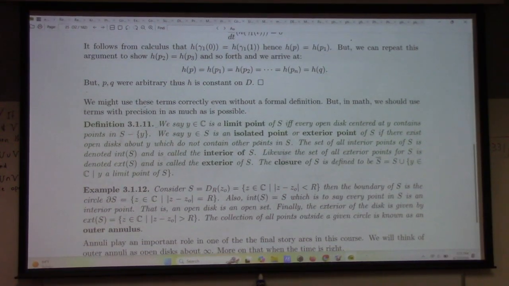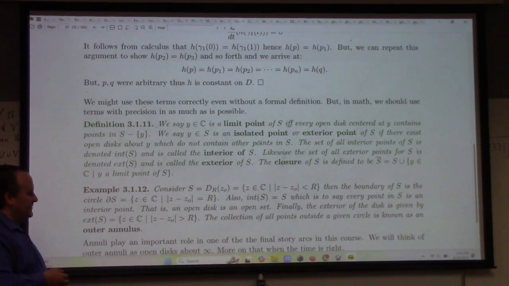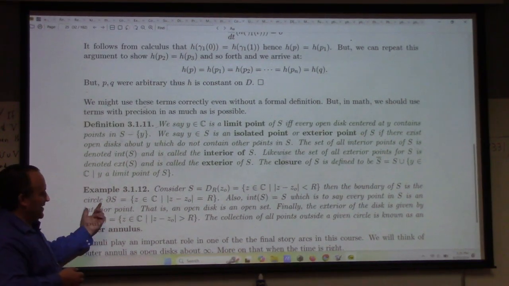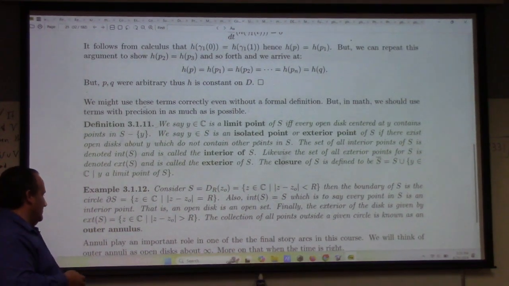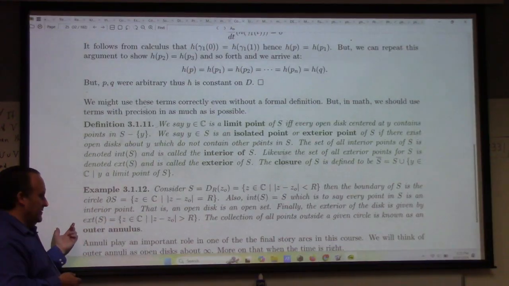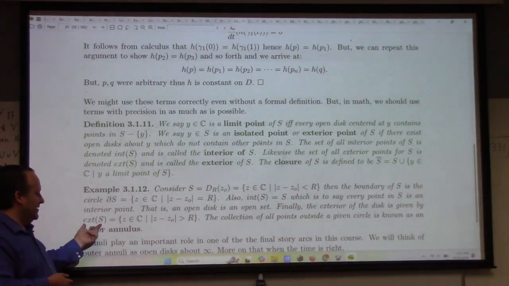I think of the closure of a set as the smallest closed set which also contains the set. That's essentially what closure is. Here, the boundary of the open disk is the circle. By the way, the exterior of a disk is called the outer annulus.